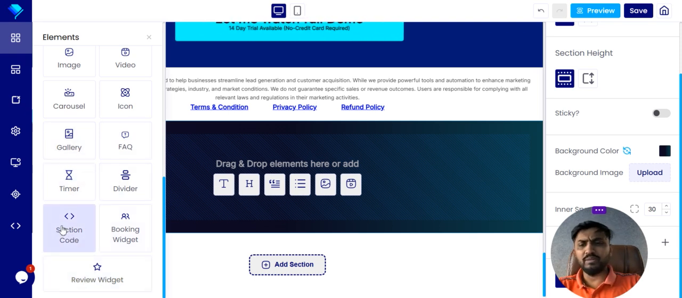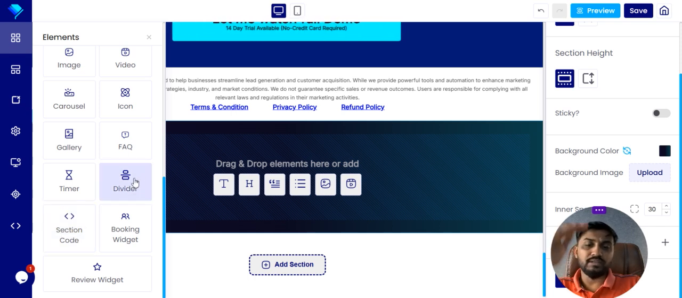Section code, if you want to put in third party integrations, if you get the code, you can directly put it in the section code. Here you will display those particular items on this landing page. The divider, you can set if you want to add a section divider. You can also add this timer, which is really important.